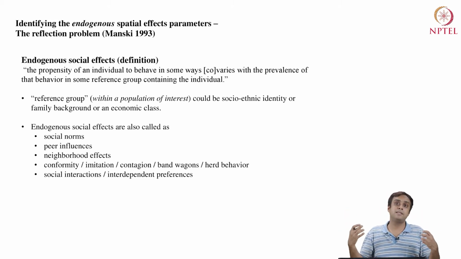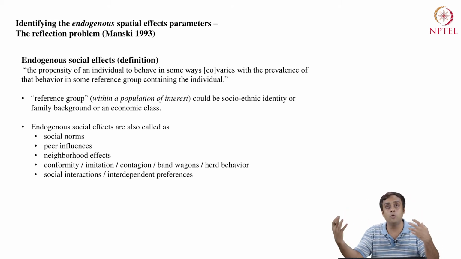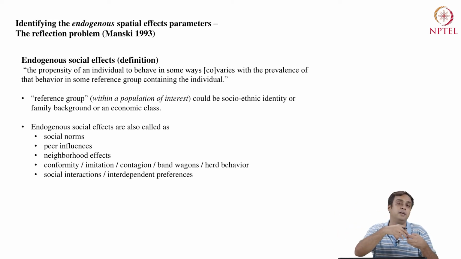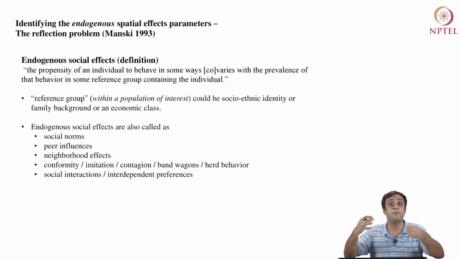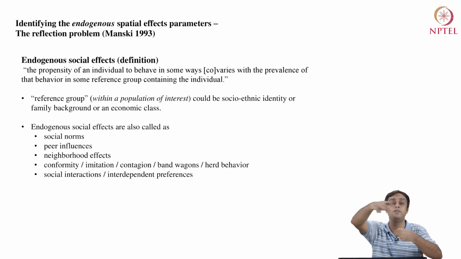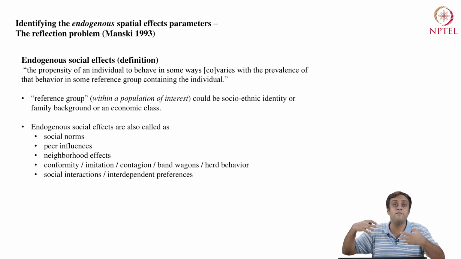Then we are not able to understand whether the group is impacting the individual behavior or simply reflecting it, right? So this is the core reflection problem, wherein if I am trying to understand the behavior of an individual and I find that behavior to be similar to other individuals in some reference group, then we do not know who caused that behavior.